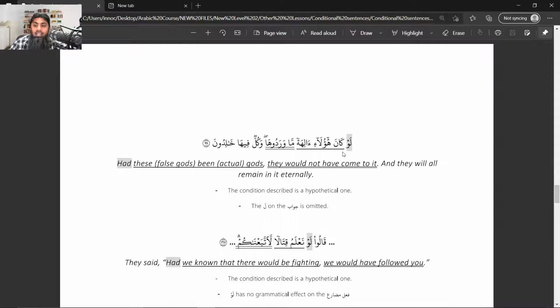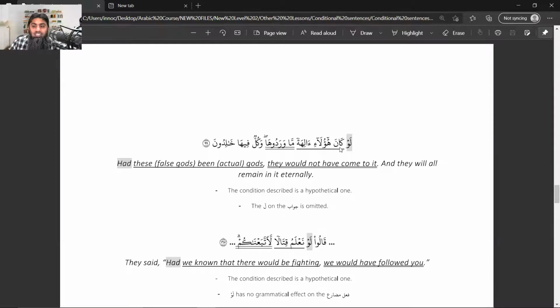Law kana haulai aliha, had it been the case that they were gods. Allah subhanahu wa ta'ala is talking about the false gods which people are worshipping, and on the day of judgment, when their false gods will be thrown into the hellfire. This is the context of the ayah.